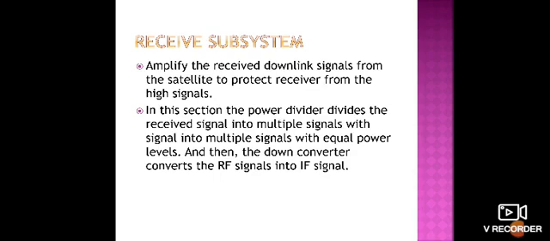That means the IF signals are modulated, and demultiplexing can be done in the GCE, that is, the ground communication equipment. Whenever we have ground communication equipment, it is divided into two parts: the transmitter and the receiver. These IF signals and demodulation are going to be done in our GCE receiver section.